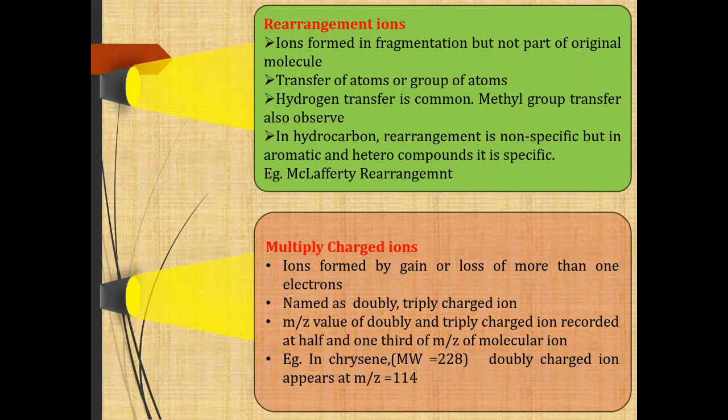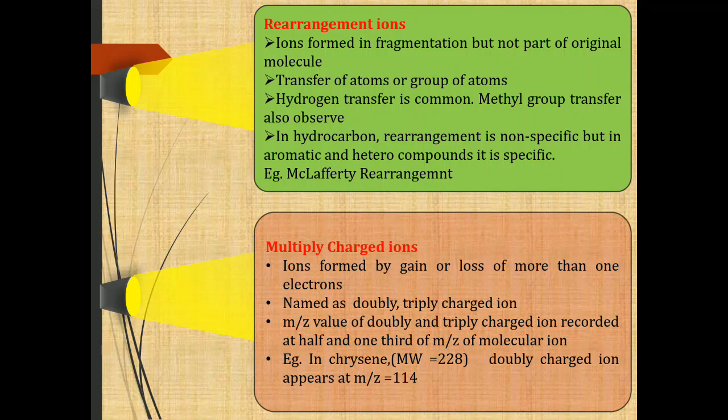So a doubly charged ion gives a peak at half the m/z value of the molecular ion, and a triply charged ion is recorded at one third of the m/z value of the molecular ion.